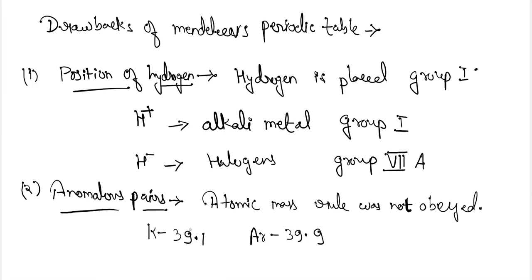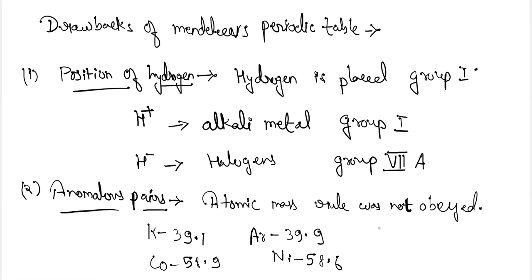So it was controversial why the heavier element is placed before the lighter element. Next, cobalt, which is 58.9, and nickel, which is 58.6. Here cobalt was placed before nickel, although it is heavier than nickel, and it was also a controversy.